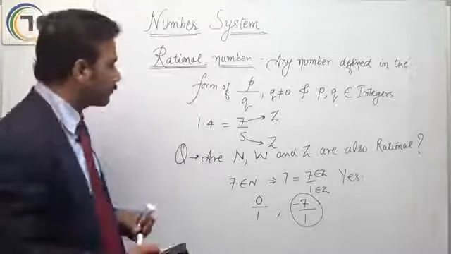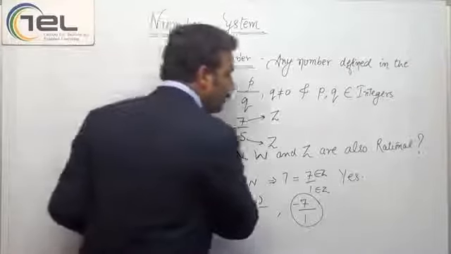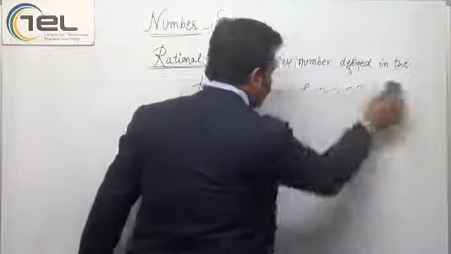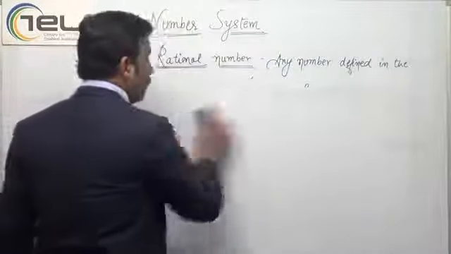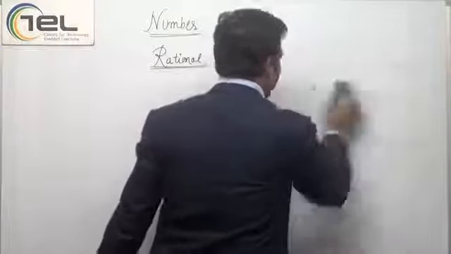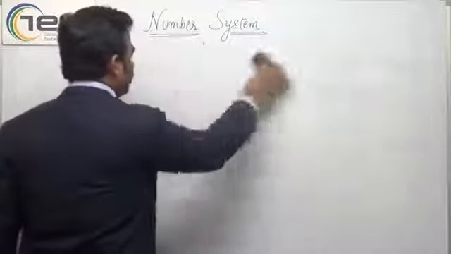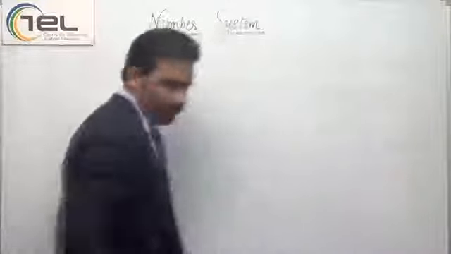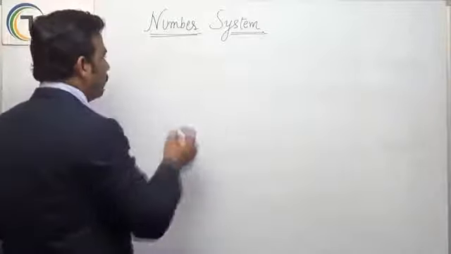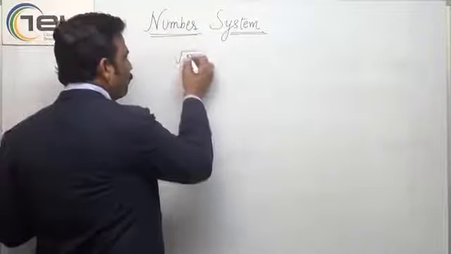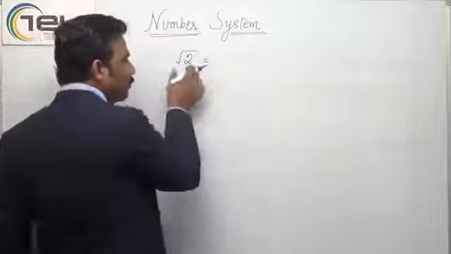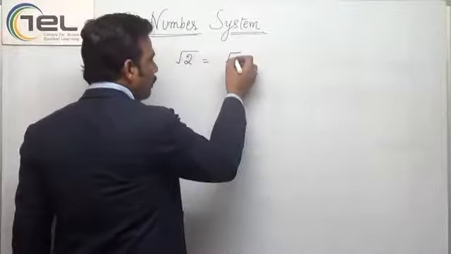After this, there are some other numbers which are not rational; they cannot be represented in the form of P by Q. What are these numbers? For example, square root of 2. Can I represent square root of 2 as square root of 2 by 1?